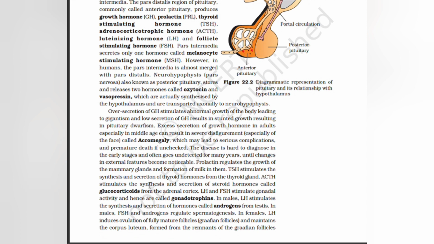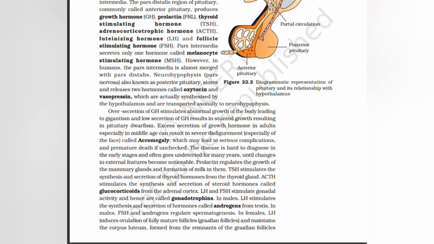ACTH stimulates the synthesis and secretion of steroid hormones called glucocorticoids from the adrenal cortex. LH and FSH stimulate gonadal activity and hence are called gonadotropins. In males, LH stimulates the synthesis and secretion of hormones called androgens from the testes. In males, FSH and androgens regulate spermatogenesis.